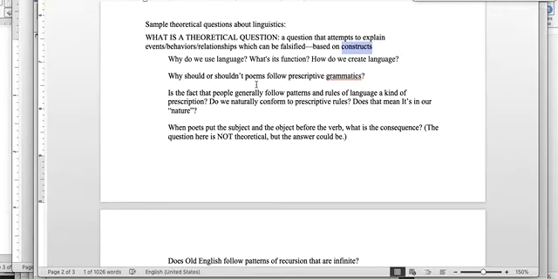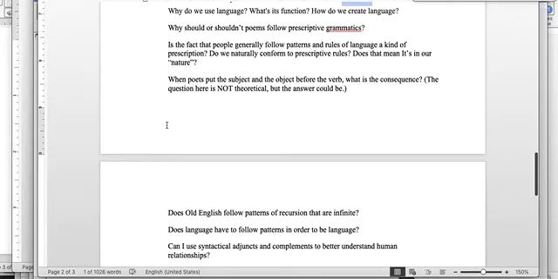Why should or shouldn't poems follow prescriptive grammars or grammatics? Is the fact that people generally follow patterns and rules of language a kind of prescription? So just the fact that we don't even think about it. We follow patterns and rules. Are we prescriptive by nature? What does nature even mean? Right? Great. Okay. These are broad theoretical questions.